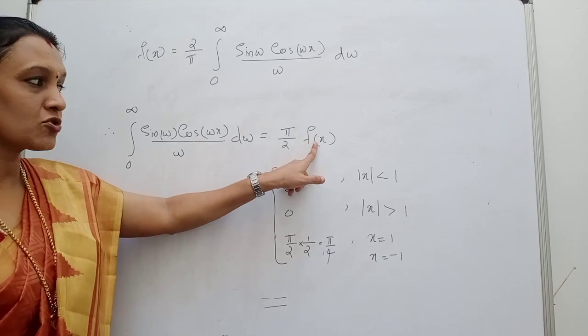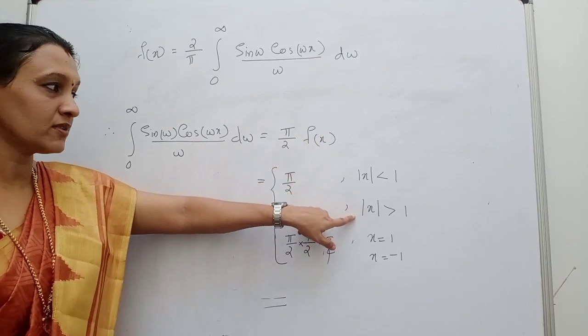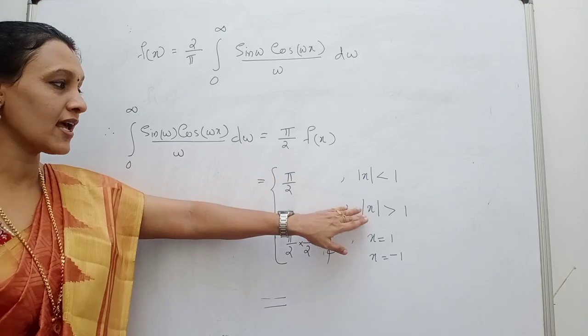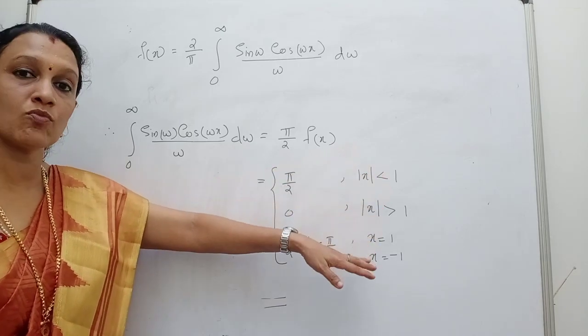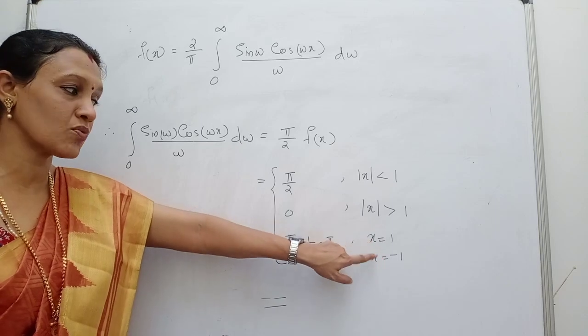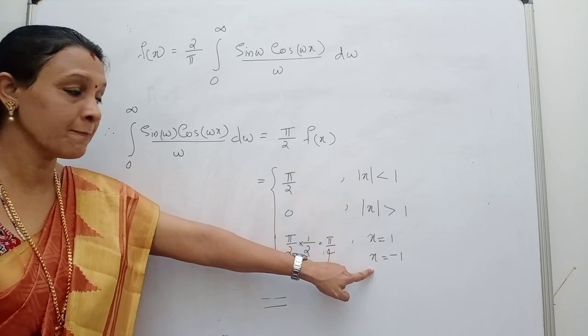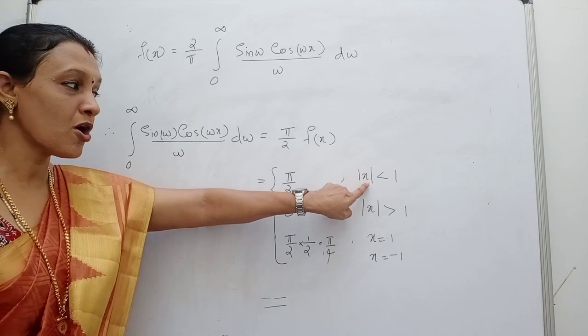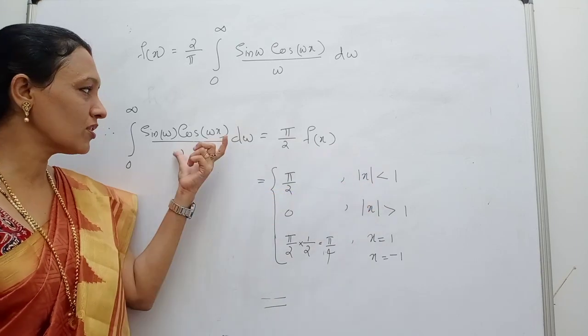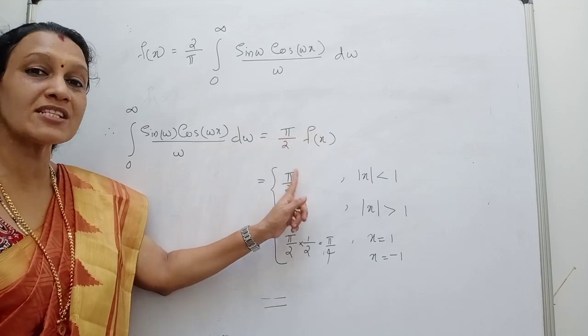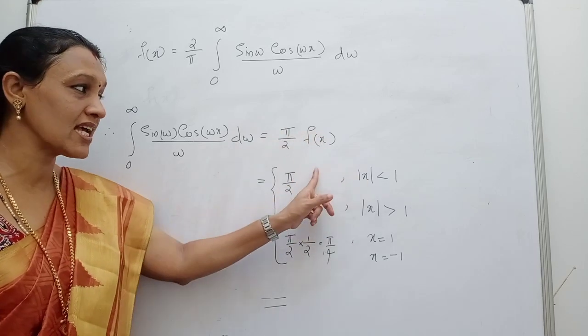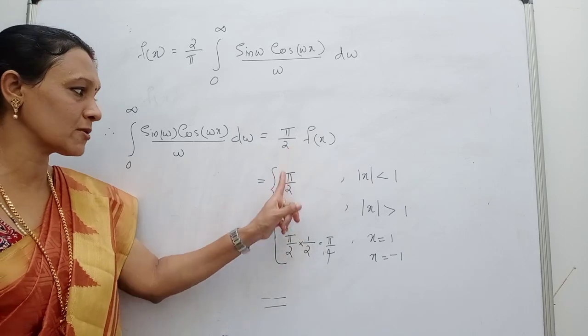f of x is given in two different forms, isn't it? For mod x less than 1 and for mod x greater than 1, and we have already calculated the value of f of x at the point 1 and at the point minus 1. Therefore, for mod x less than 1, what about this integral? The integral is pi by 2 into f of x. In this case, f of x takes the value 1. So it is pi by 2.